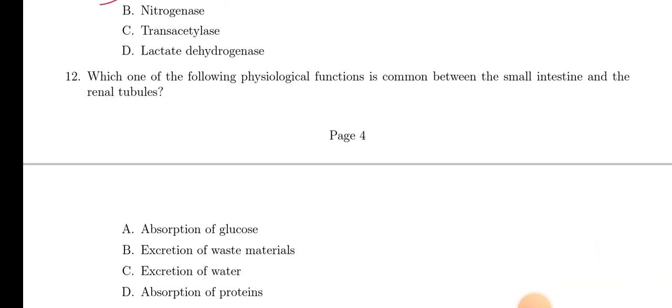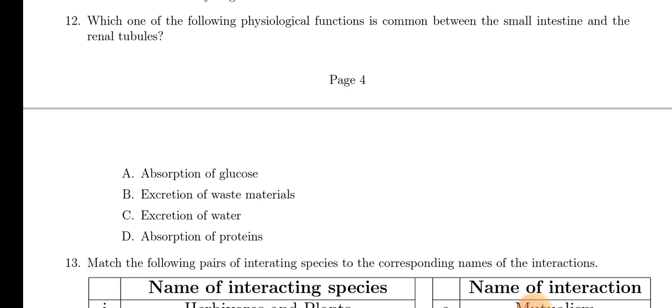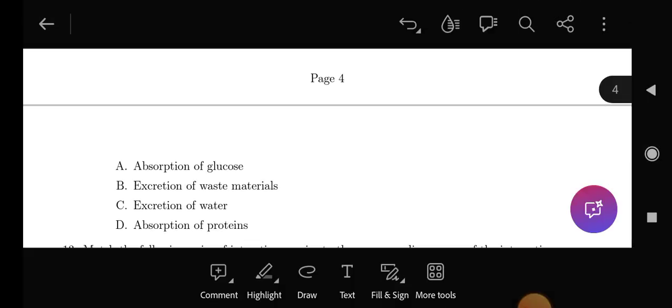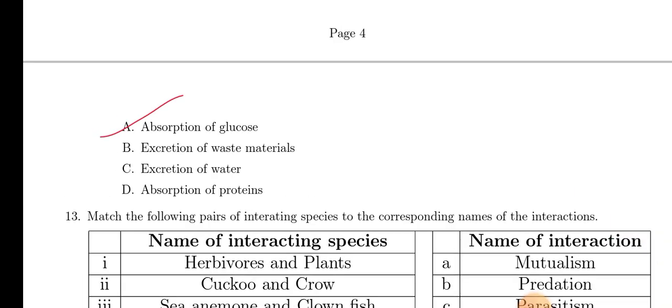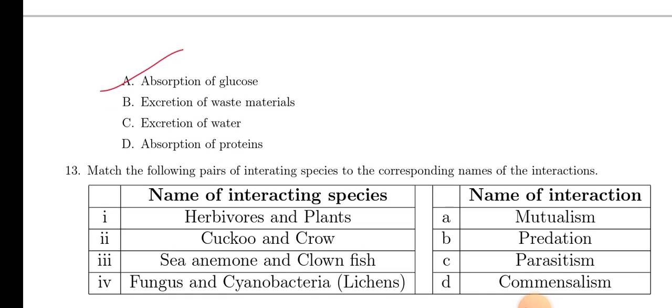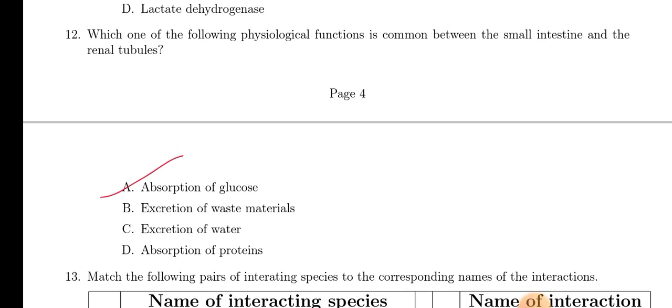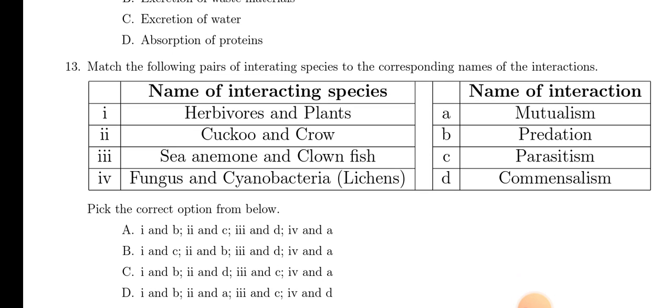Which one of the following physiological function is common between the small intestine and renal tubule? Absorption of glucose. This is common in both the sides. Although we use the term reabsorption of glucose in case of kidney, other options will not be there. So absorption of glucose will be the correct answer.